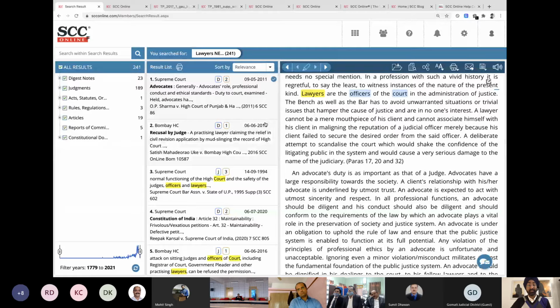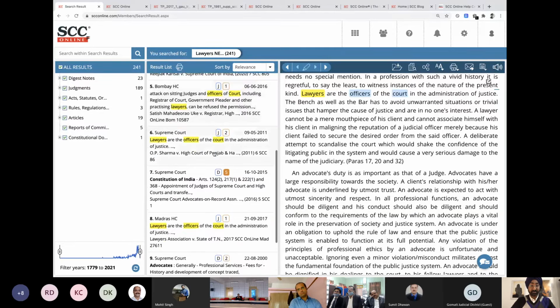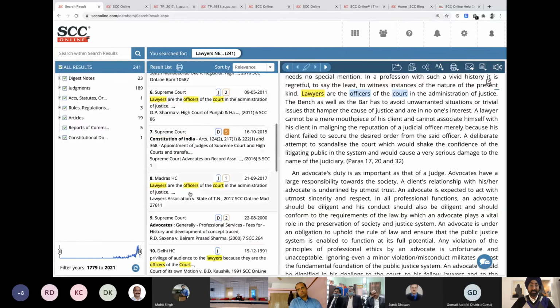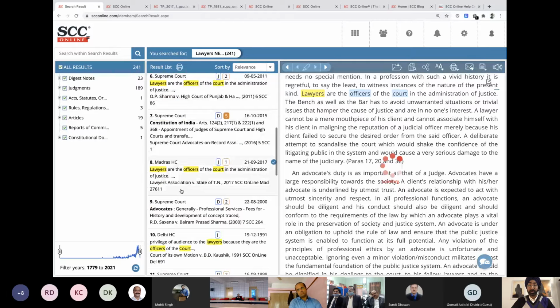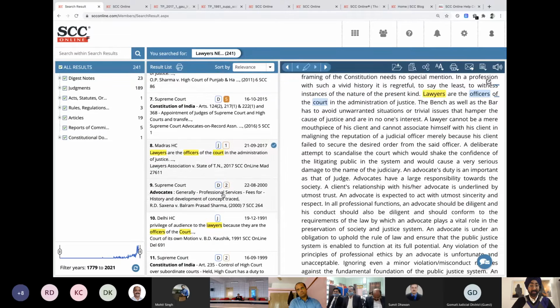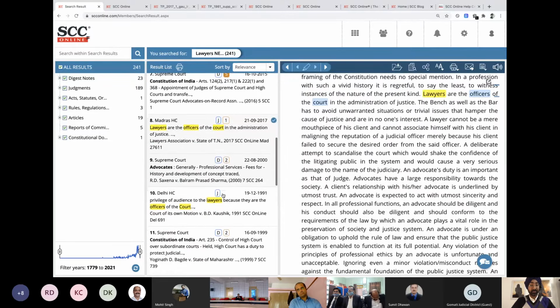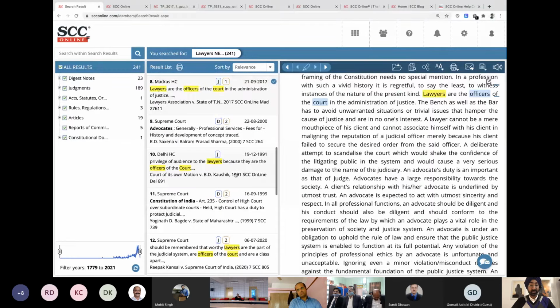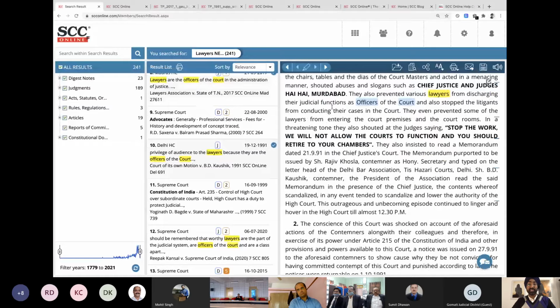Lawyers are the officers of the court. And the reason why I was saying that you should not write the entire sentence, let me give you a quick reason for that as well. Now, if you see, it has lawyers are the officers of the court, and everything is coming over here. Now, is there any other way that this sentence can be written? Lawyers from discharging the judicial functions as officers of the court. Talking about the same thing. No worries.